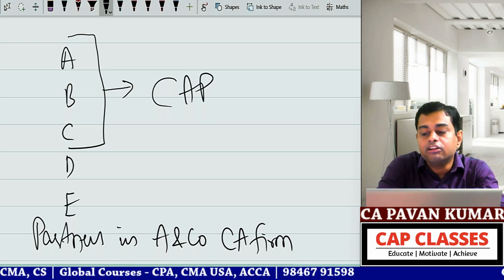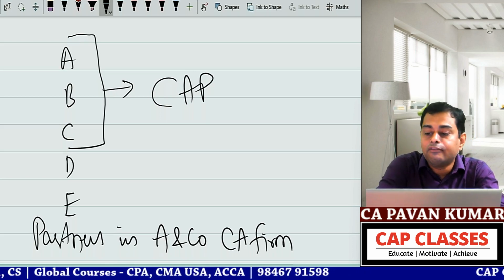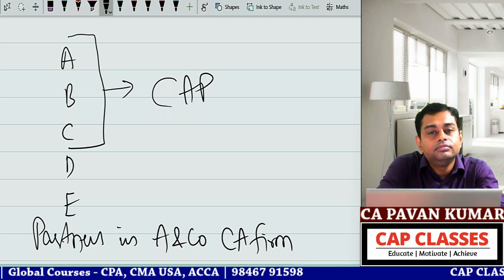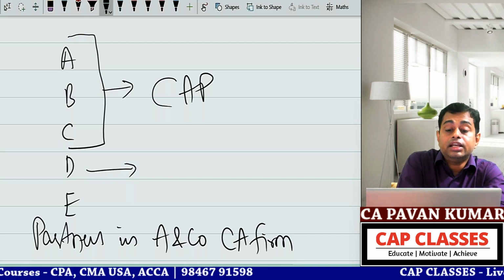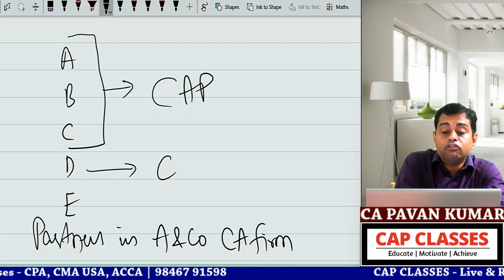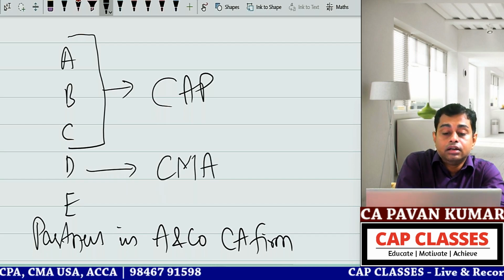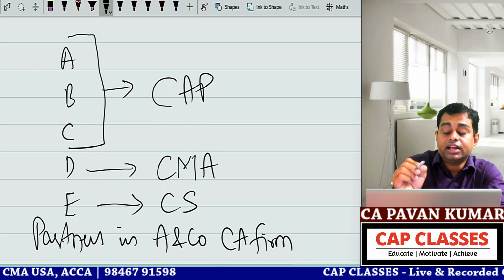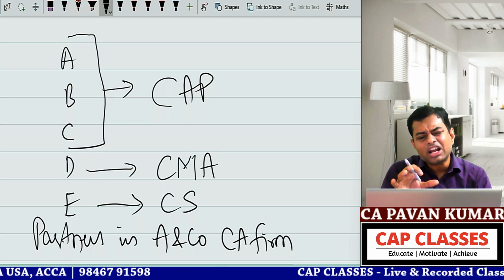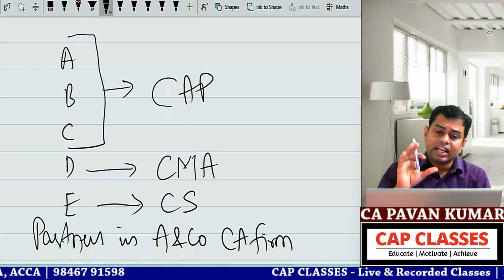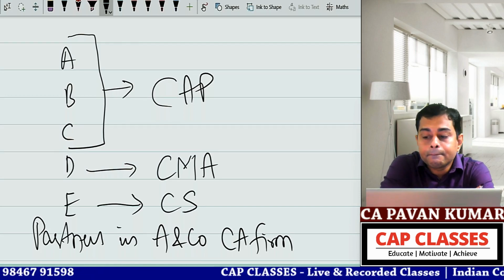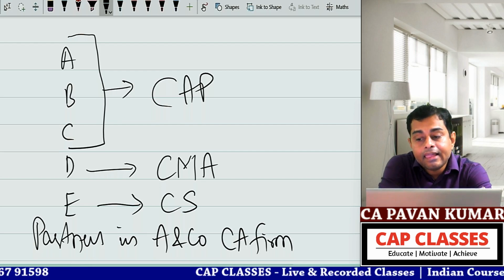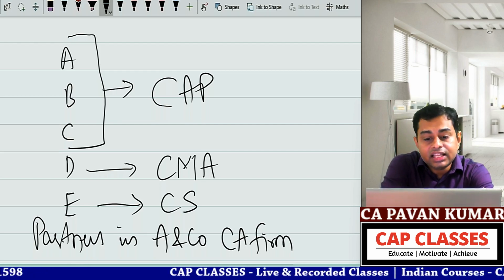CAP means chartered accountant in practice. A, B, C are chartered accountants in practice. D is a cost accountant. E is a company secretary. Now tell me, can these cost accountants and company secretaries be partners in a CA firm?